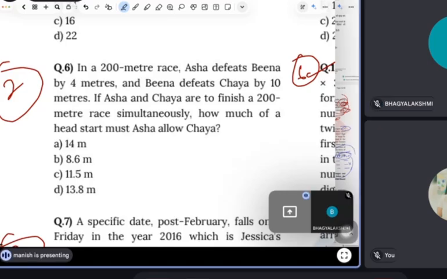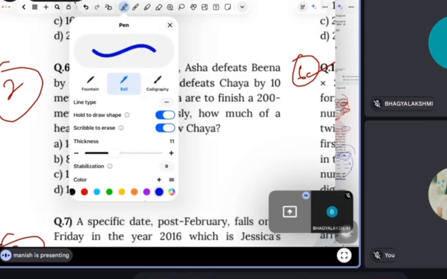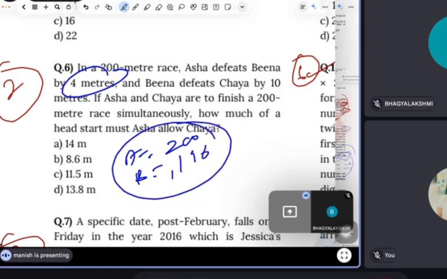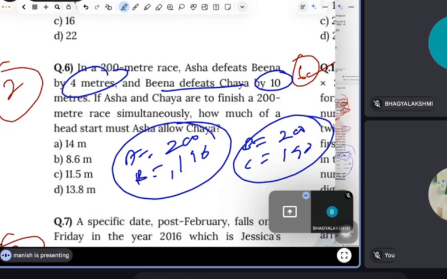Guys, there are three girls. Always remember this thing whenever you read the question. Asha, then Beena, then Chaya. The question is asking the connection between Asha and Chaya. Any doubt? No doubt. It is given that when Asha runs 200 meters, Beena runs 4 meters less, which means 196. Then again, Beena 200 meters, and Beena defeats Chaya by 10 meters, so Chaya will be 190. Now what we have to find out is between Asha and Chaya.